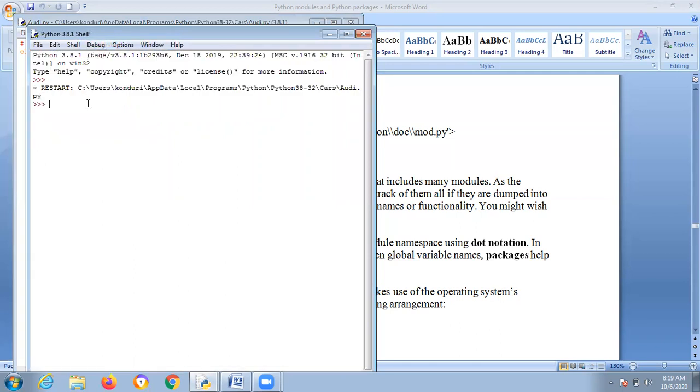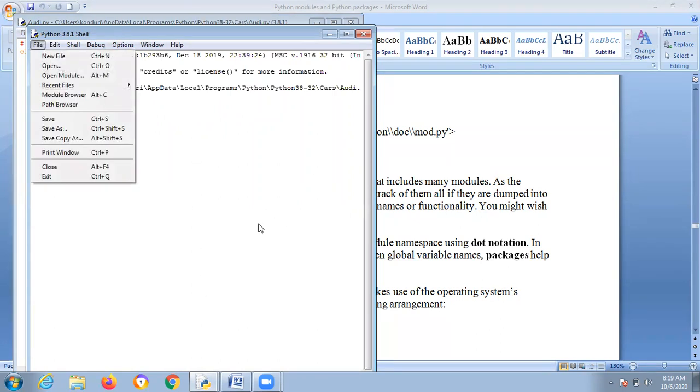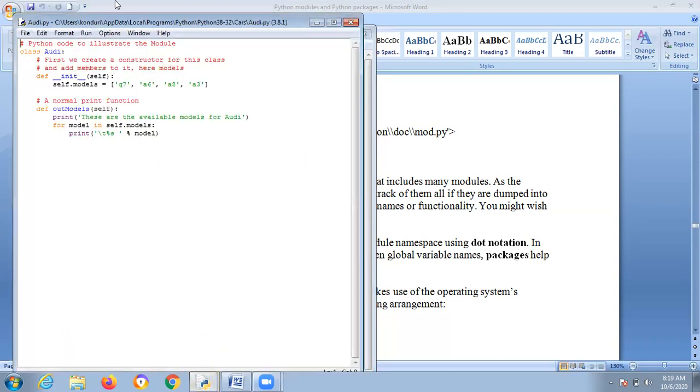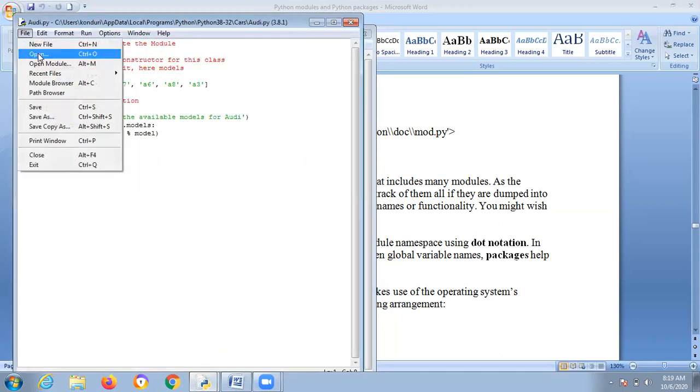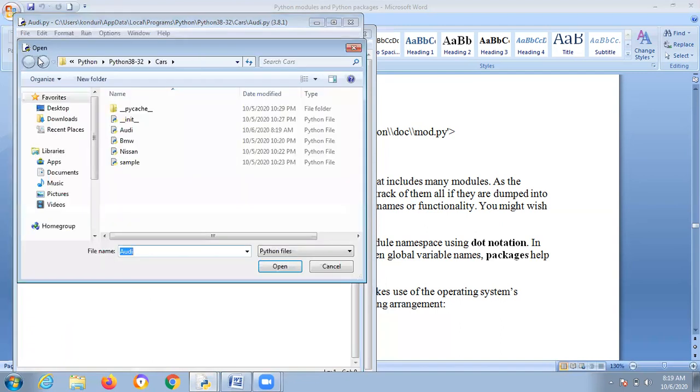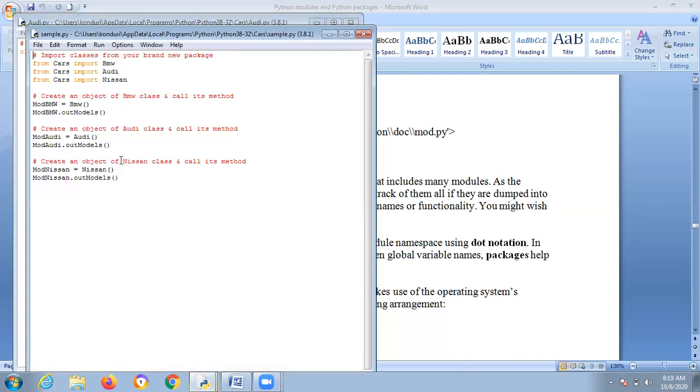First it will store. Later, how to retrieve this? Again open this one. It will store. That's it. If you want to run this one, take this sample from class import. This import is nothing but a package. Cars is a package, and you want to import this one, BW, Audi. These are the company names, and you need to call this model like this. However, run models like this.